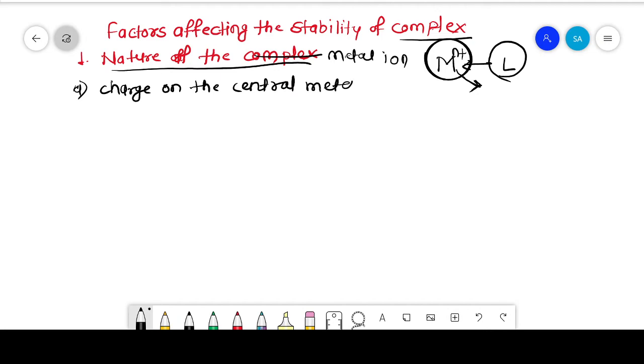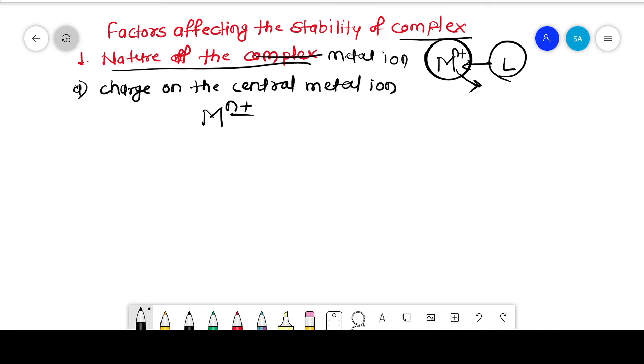As we know, metal ions having high charge density form stable complexes. A metal ion has a positive charge, so the stability of the complexes depends on the charge density of the metal ion. The metal ion having high charge density forms more stable complexes.